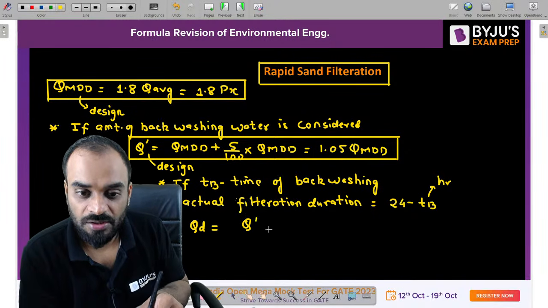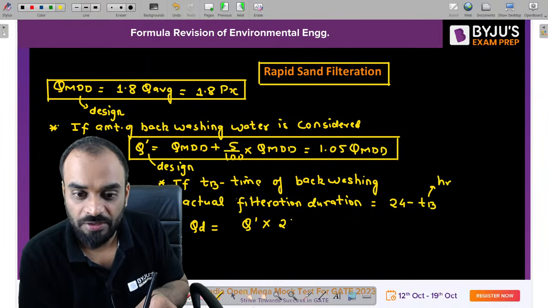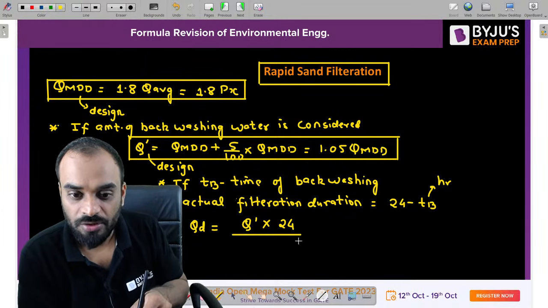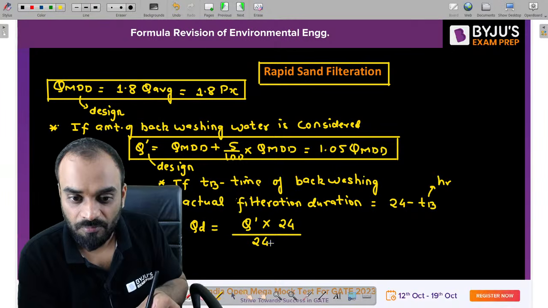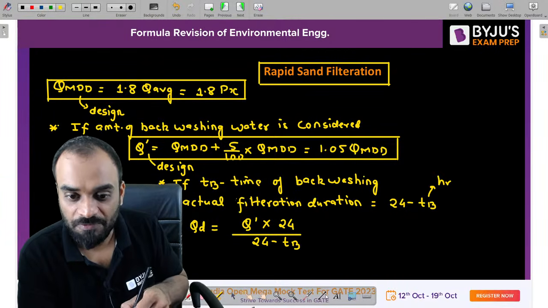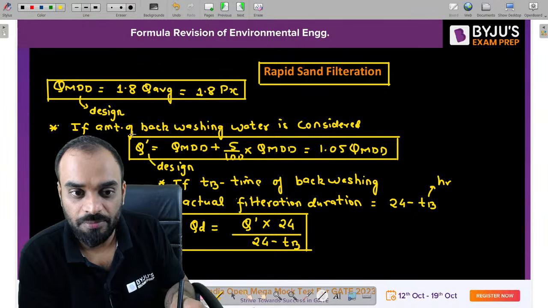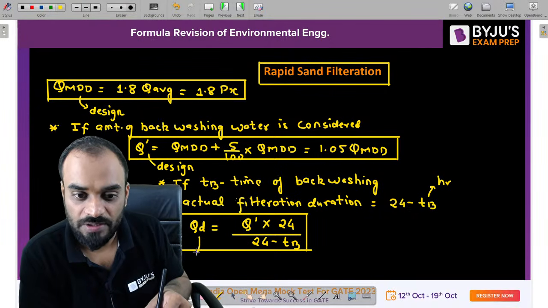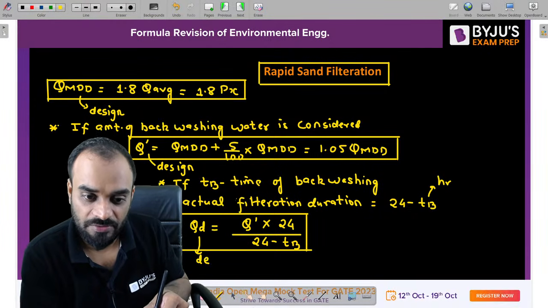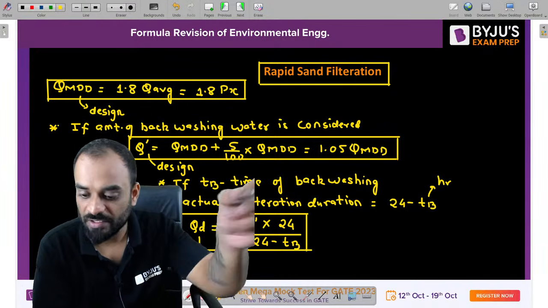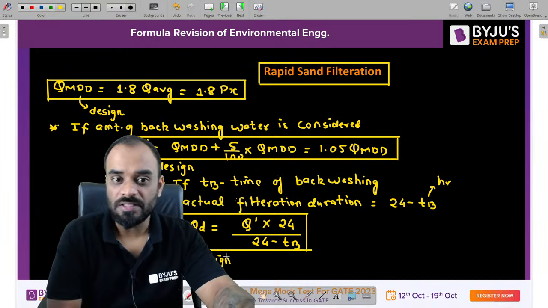How we can write it? Q dash multiplied by 24 divided by 24 minus TB. So after this guys, you will get your design discharge. So if you consider both of the parameters, you are able to understand how to calculate the design discharge. So this is our design discharge, right? This is our design discharge.